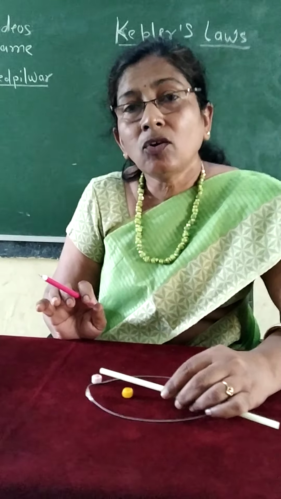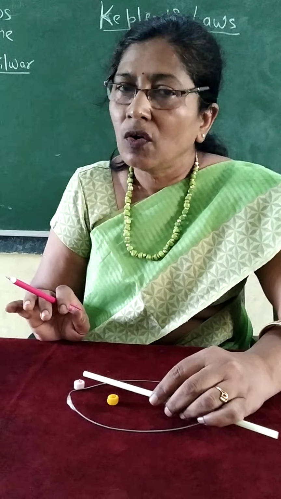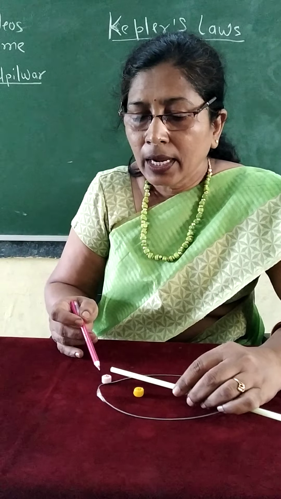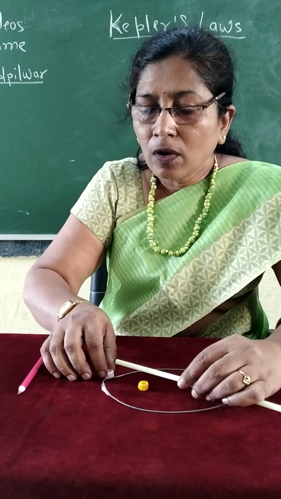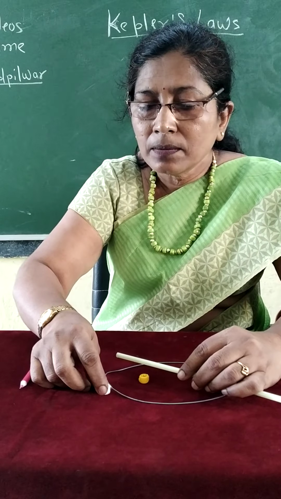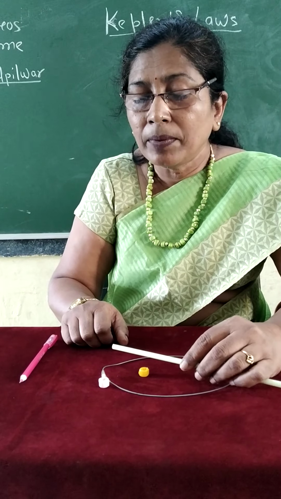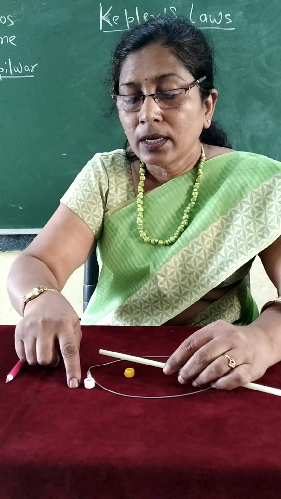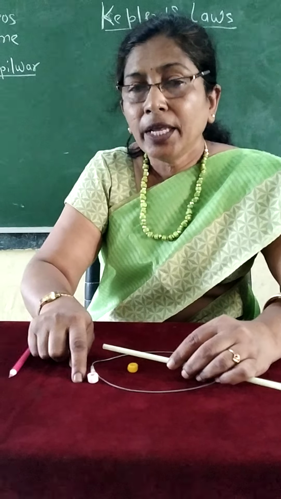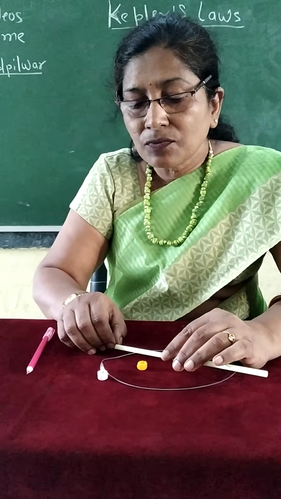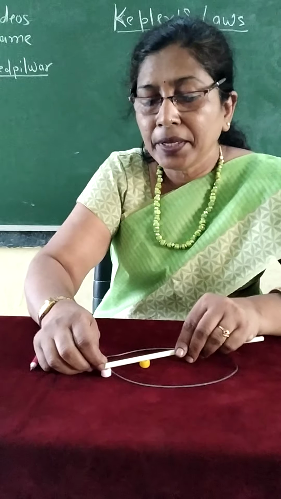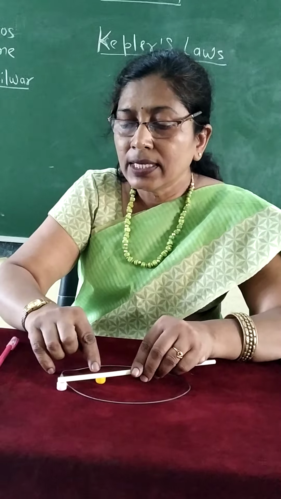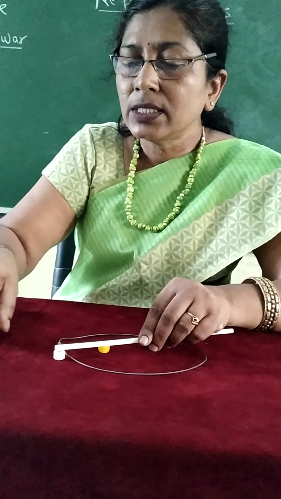After some interval of time, we consider just 1 month. If a planet starts from point A and revolves round and comes here, after what time? Time of 1 month. In 1 month the planet covers this distance from point A to point B. And this is the line joining the sun and the planet.